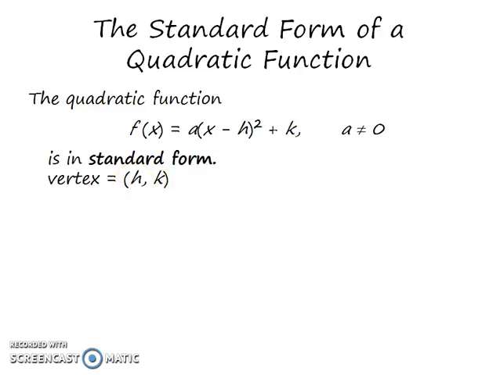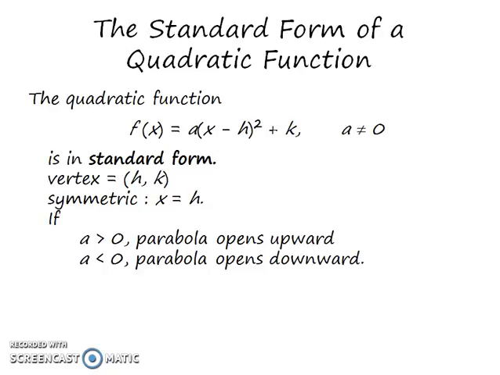The vertex is (h, k), and the axis of symmetry is x equals h. And just like I said before, if the coefficient a is less than 0, then it opens downwards, or otherwise it opens upwards.